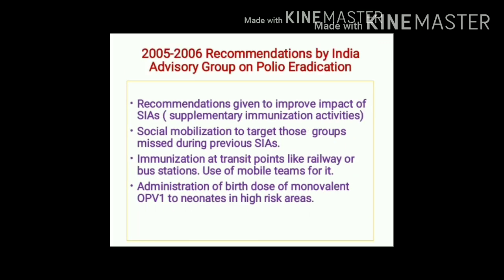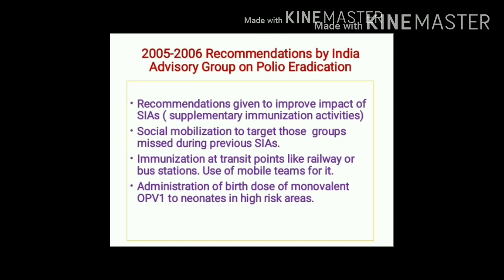In 2005 and 2006, the advisory group on polio eradication was formulated in India. This advisory group has given 2 important recommendations, which include supplementary immunization activities, and administration of the birth dose of oral polio vaccine. So let us see first supplementary immunization activities.